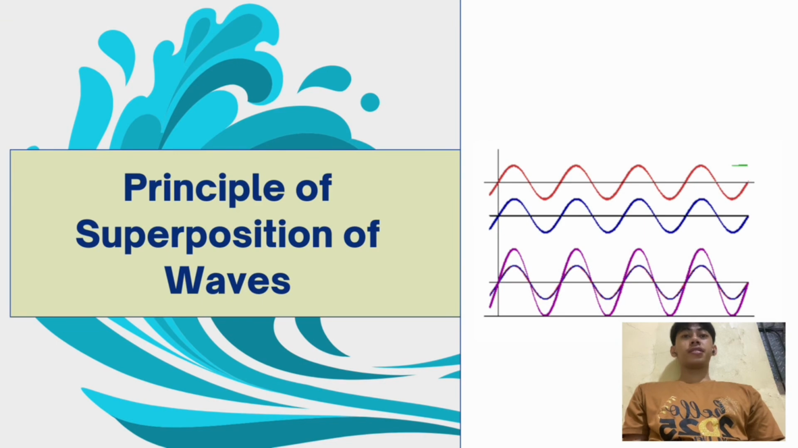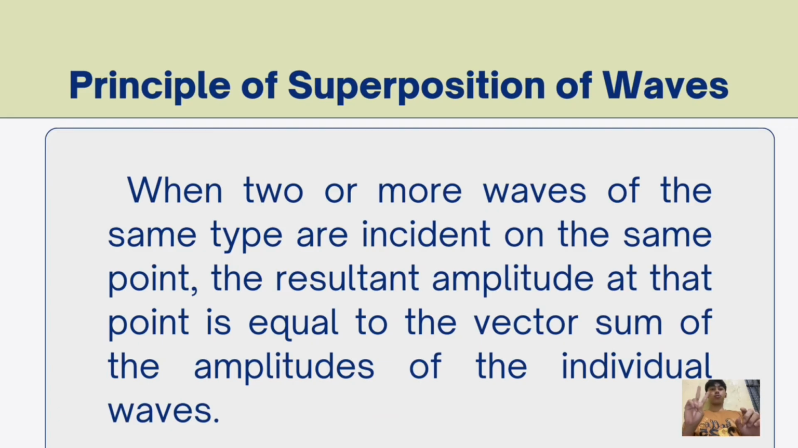Next, what is the principle of superposition of waves? The principle of superposition of waves is when two or more waves of the same type are incident on the same point, the resultant amplitude at that point is equal to the vector sum of the amplitudes of the individual waves. Meaning to say, waves meet at the same point in the medium. They do not cancel or destroy one another. Instead, they combine their effects, and the displacement of the medium at that point is simply the sum of the displacement from each wave. After the waves pass through the medium, it returns to its original state as if nothing happened.